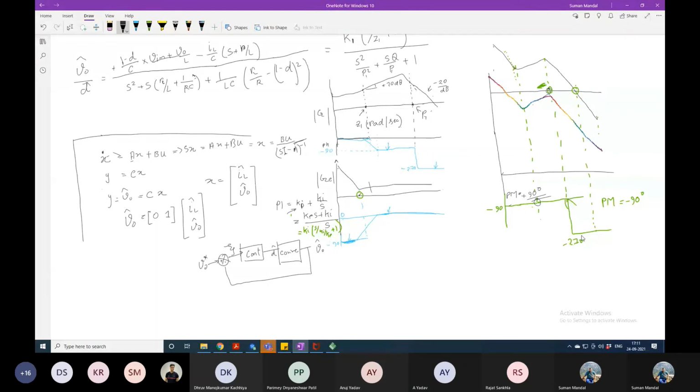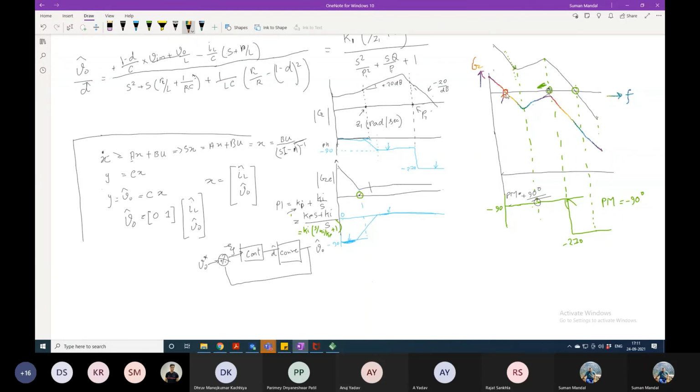It will degrade again. So it is better to slow the system as much as possible. Why am I saying slow? Because here the system crossover is here. Crossover here means the settling time will be very slow. This is the frequency axis, and this is the gain axis.